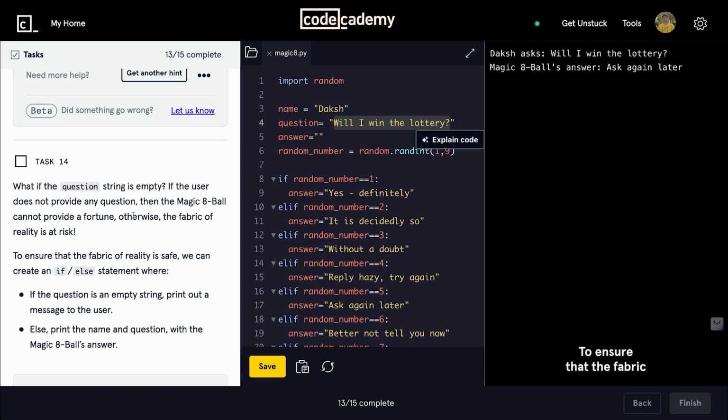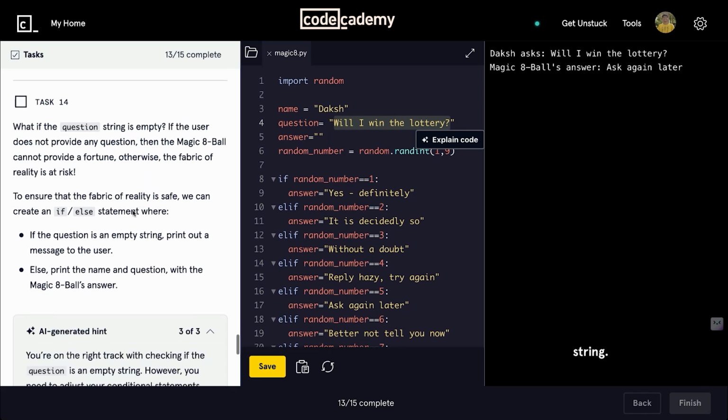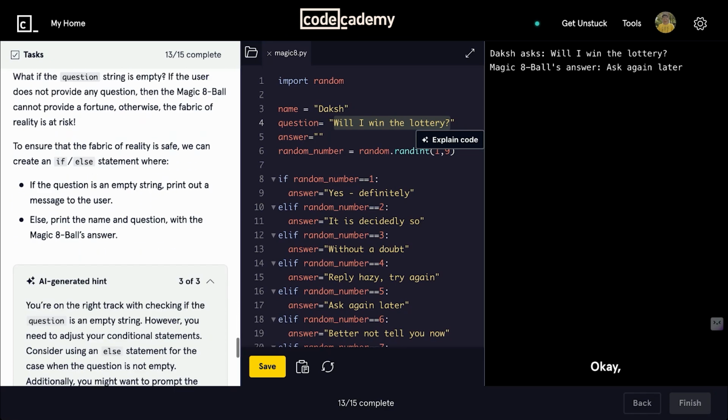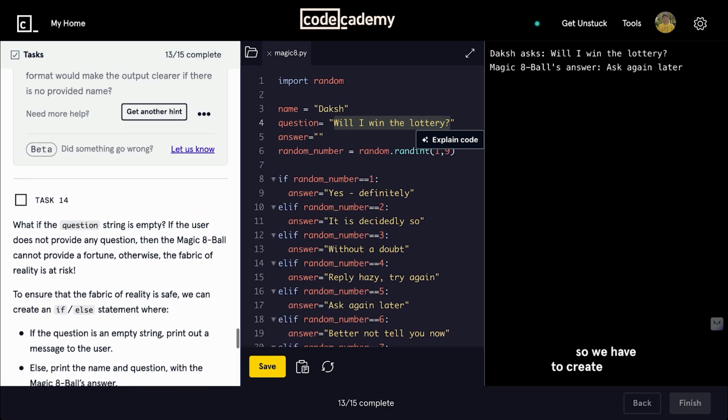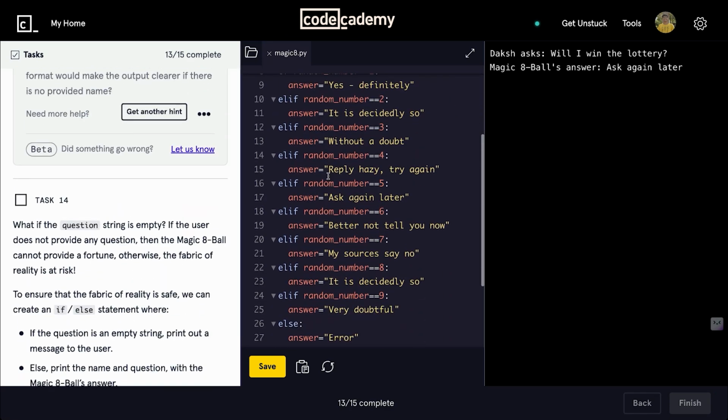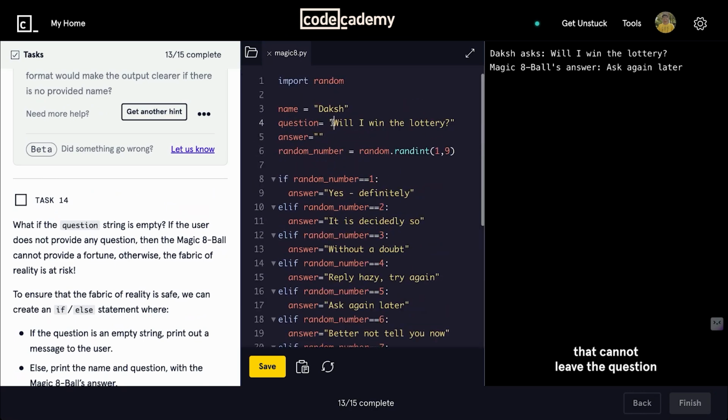To ensure that the fabric of reality is safe, we can create an elif statement where the question is an empty string, print out the message. Okay, so we have to create another if statement and let the user know that you cannot leave the question part empty, because this is the most important thing in this game, right? Without question, it's useless. Without question, how can you tell someone the fortune, right?